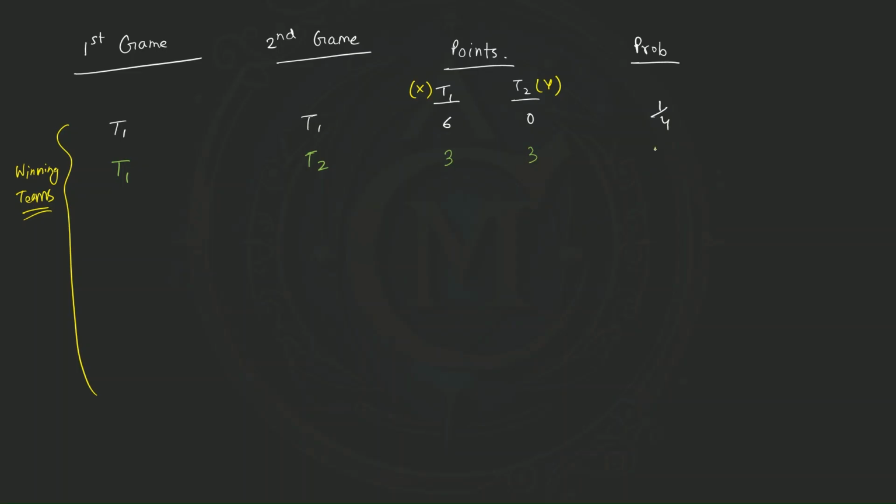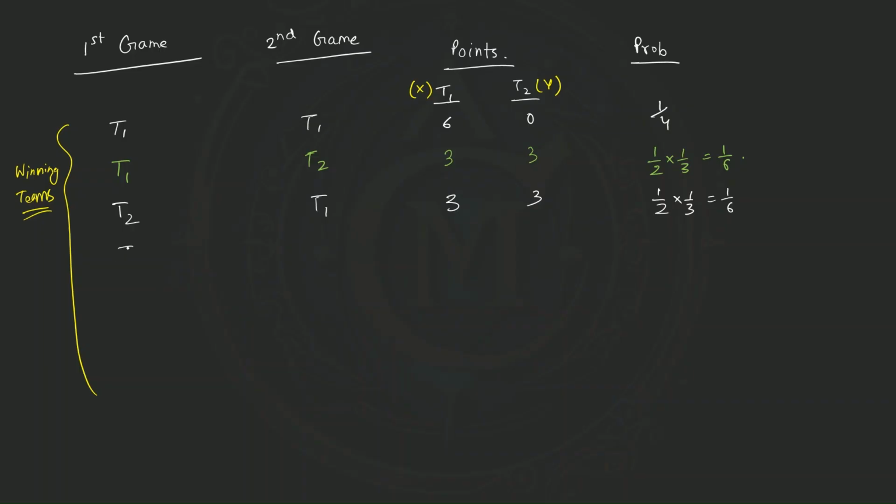It will be 1/2 into 1/3, that is 1/6. Next, let's say T2 wins the first game and T1 wins the second game. This case will be exactly the same, 3 and 3. That means again 1/2 into 1/3, which is 1/6.